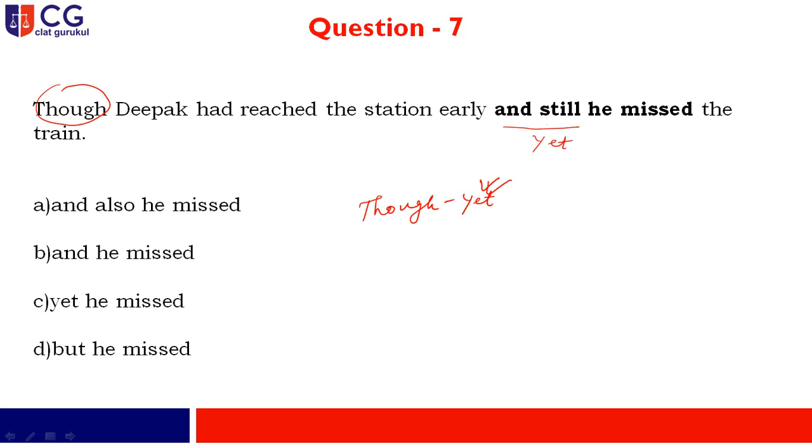And if you go through the options, you find that in option C it is written "yet he missed". So the rule says that if you start a sentence with "though", it should be followed by "yet". And this is the wonderful application of the rule.